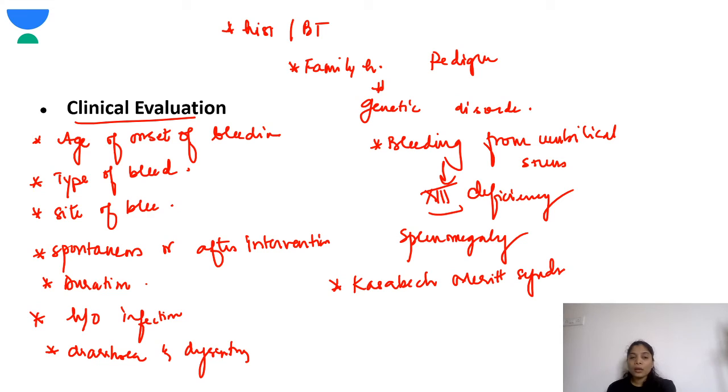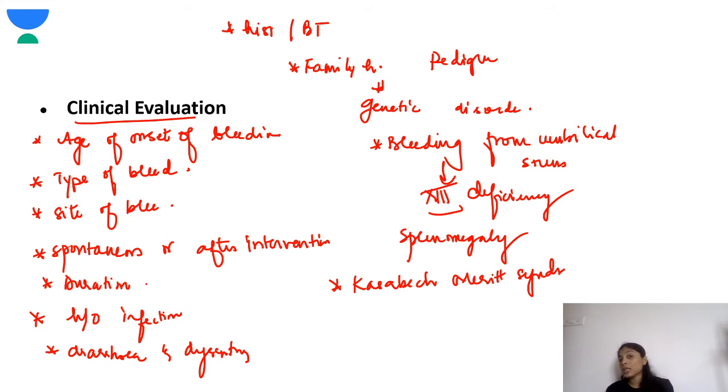Next, coming to the history of infection. Conditions like Henoch-Schönlein purpura are one of the causes of bleeding in a child. There could be a preceding history of infection, or a URTI. So that becomes very important. Ask for a history of diarrhea and dysentery, especially if you're suspecting HUS, hemolytic uremic syndrome. Next, history of blood transfusion. That again gives you a clue that this child could be having a chronic disease.